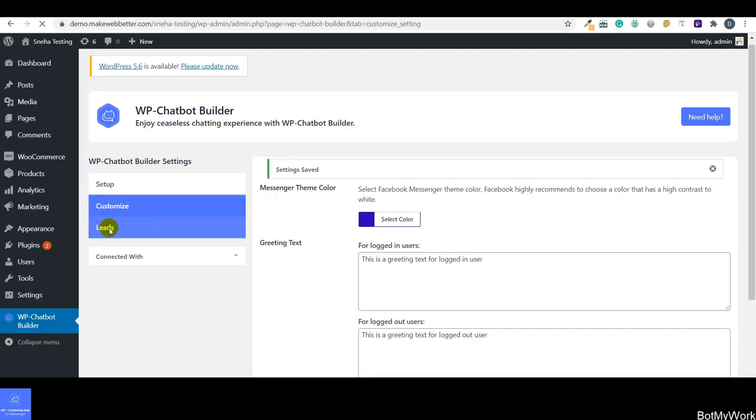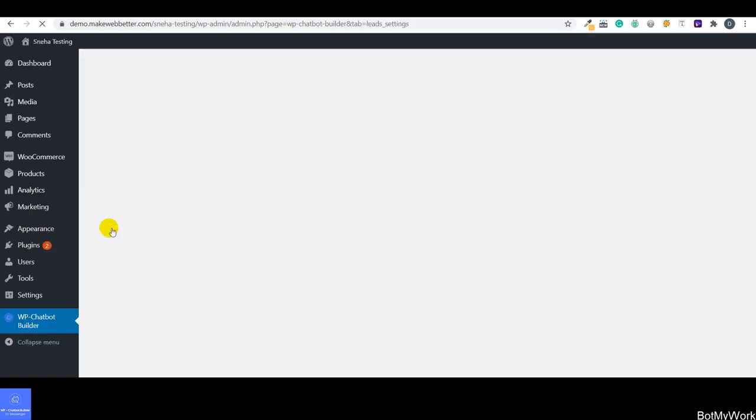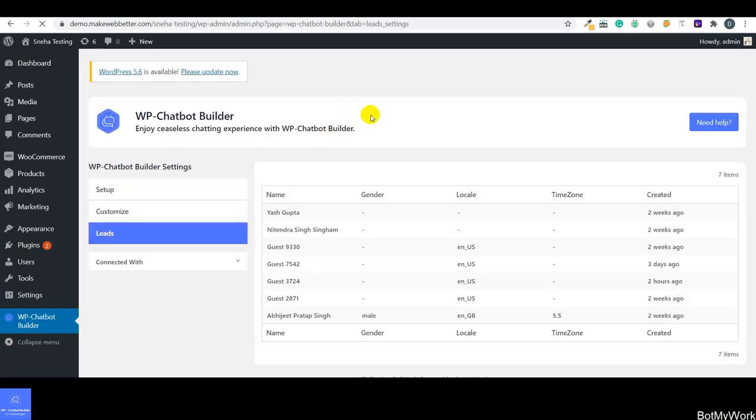So this is the section of leads wherein all the real-time data of your customers would be there. Leads is a section that is going to be extremely beneficial for you in terms of lead nurturing, because this is a section wherein you can have all the data of your customers and the users who are interacting with you on your Facebook business page.